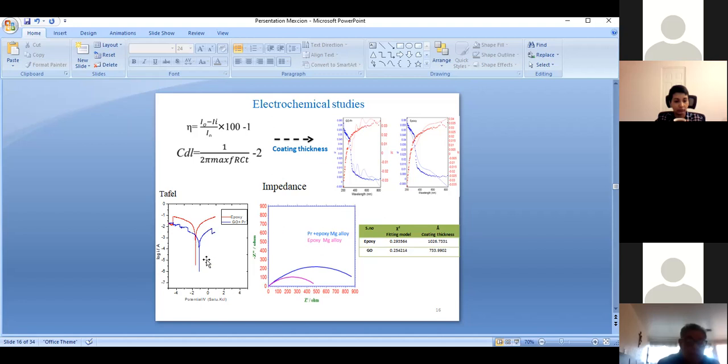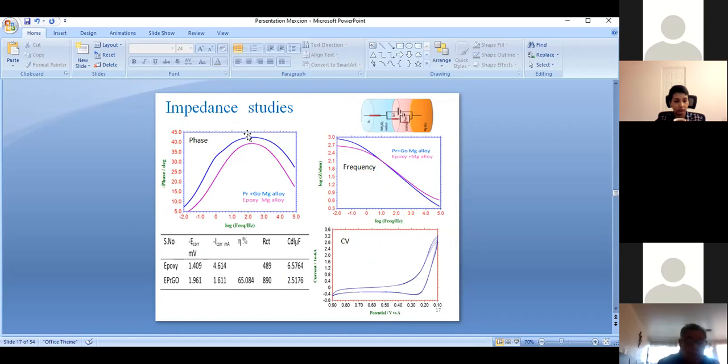Then Tafel shows the epoxy is highly corroded as compared with the graphene functional praseodymium. From that we further confirm with the impedance. Praseodymium doped graphene oxide is high in frequency as compared with the epoxy, because the epoxy coated alloys are badly damaged and corroded more. Due to this, the liquid to plasma is suppressed.